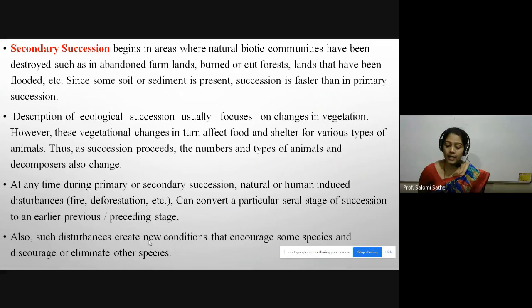Next, at any time during primary or secondary succession, natural or human induced disturbance, for example fire, deforestation, etc., can convert a particular seral stage of succession to an earlier, previous, preceding stage.